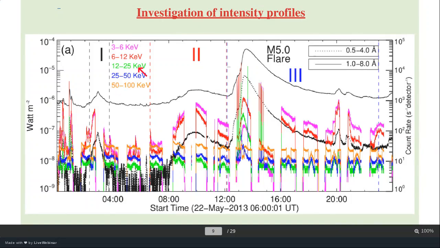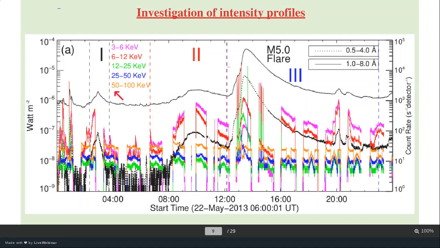These colored curves are from RHESSI. RHESSI is another spacecraft which gives us the flux at these energy bands. And the black curves are from GOES, which is a different spacecraft and gives us the integrated flux. Integrated means the flux that is coming from the whole disk, and we have plotted that. When we plot it, we can see on the whole day there are some three bumps we can observe.